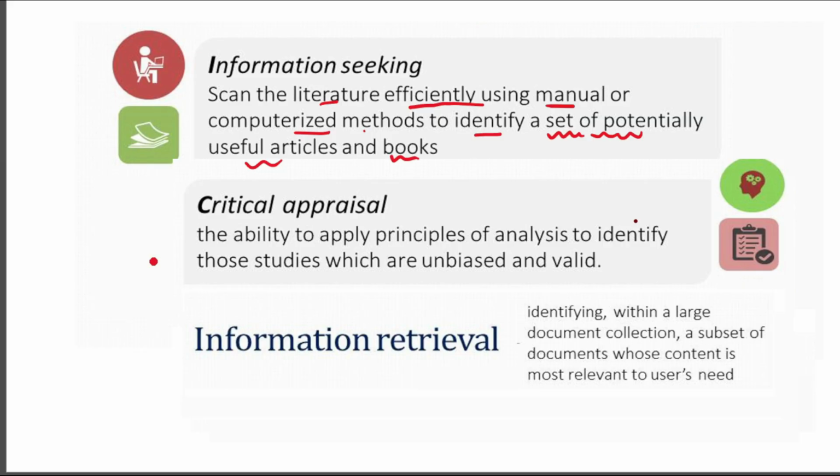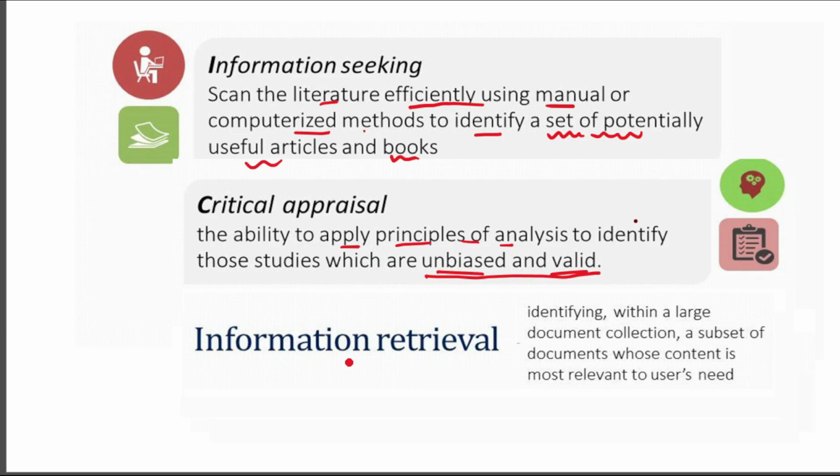Whereas critical appraisal is the ability to apply the principles of analysis to identify those studies which are unbiased and valid. In the question, invariably you will find these words, unbiased and valid. Whenever this is given, then you can take the answer as critical appraisal.